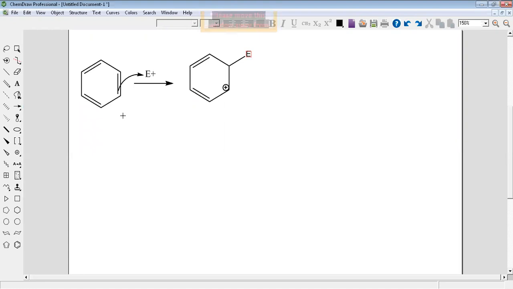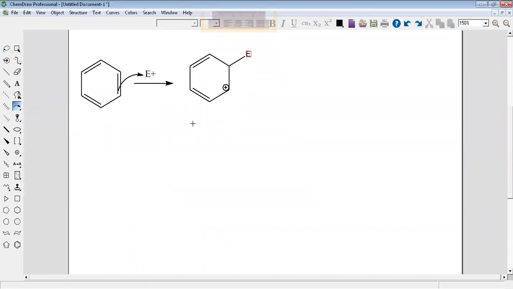Just I say to you, if you go to the organic books, when they talk, they think you understand everything. For this reason, they make the arrow like this, just small. Okay. But for the graduate student, no, it will be different. It must be like this. Okay. Now, again.